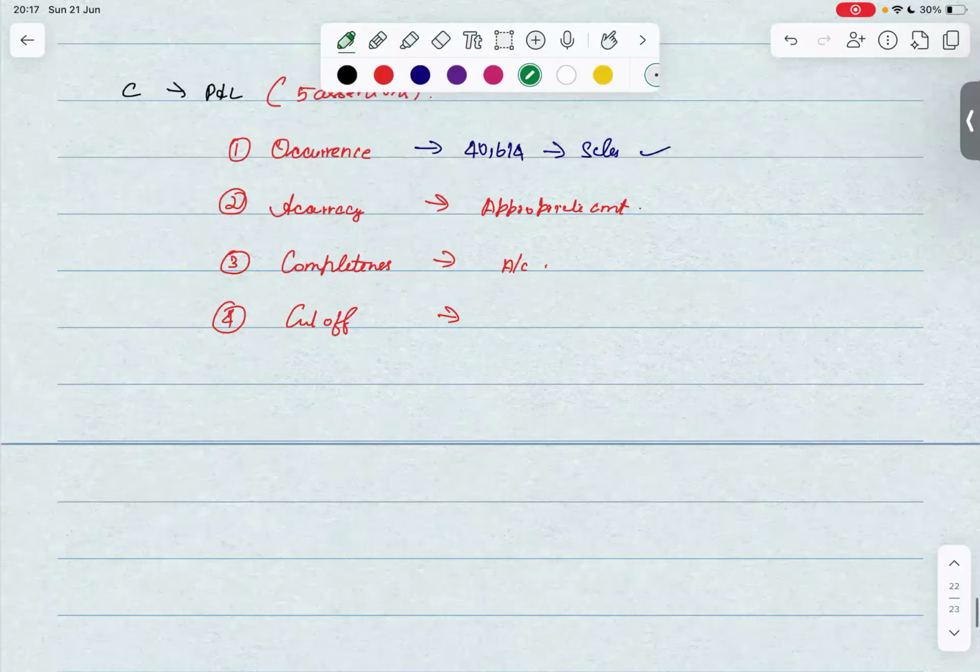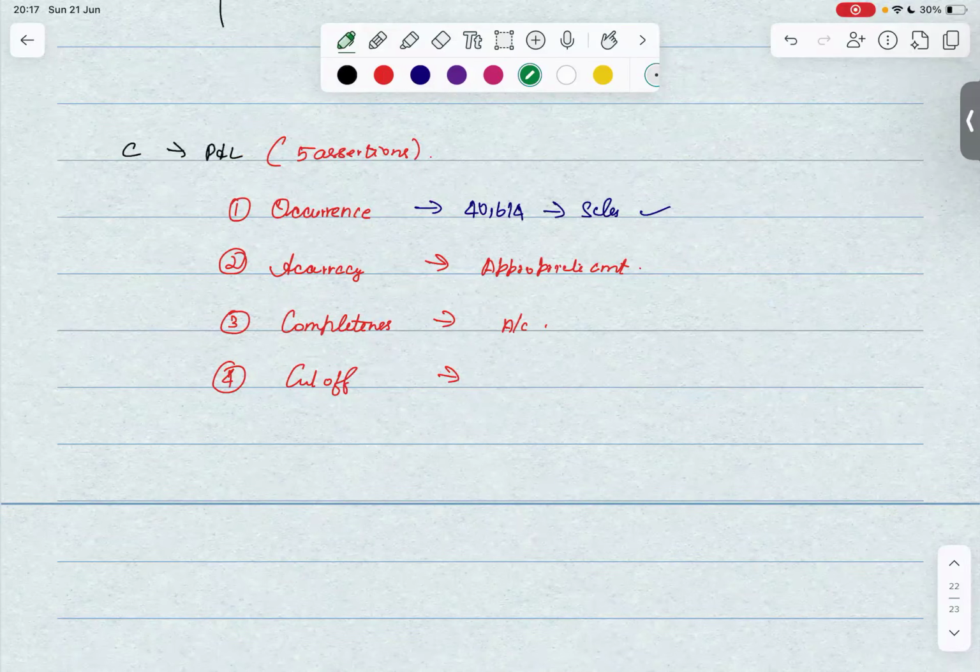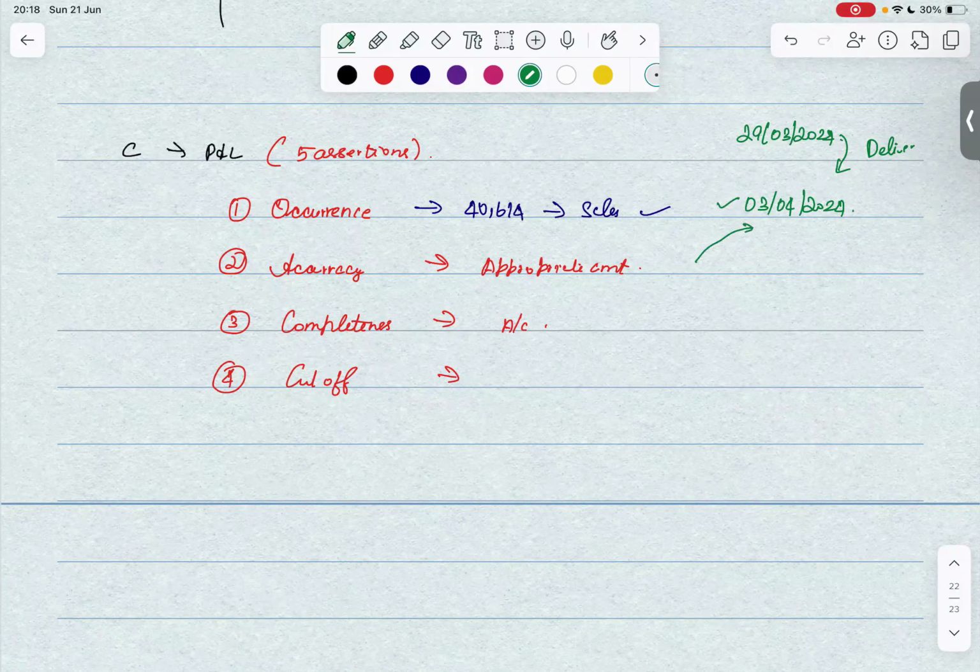Let's take an example here. Let's say this company has started to deliver the goods as on 29 March 2024. And these goods have reached the customer's factory only on 3rd April 2024. And the terms of sale are that only when it reaches the customer's location, the rights in these goods will be transferred. Okay.